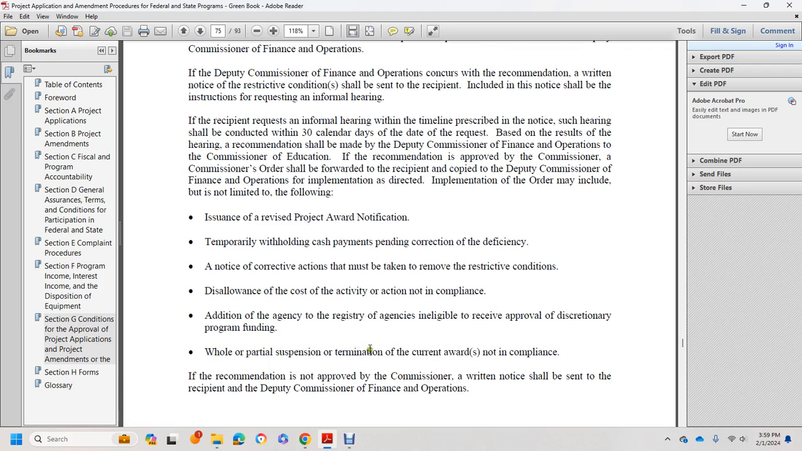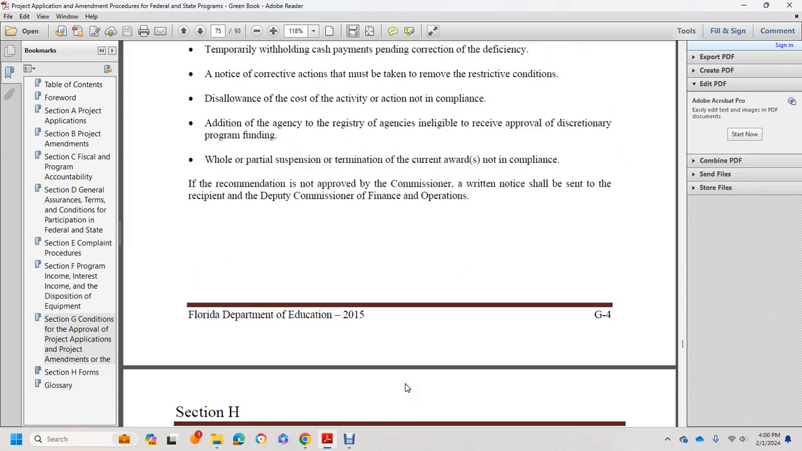For whole and partial submissions, determination of current awards not in compliance, or recommendations not approved by the Commissioner, written notice shall be sent to the recipient and the Deputy Chief of Financing Operation.